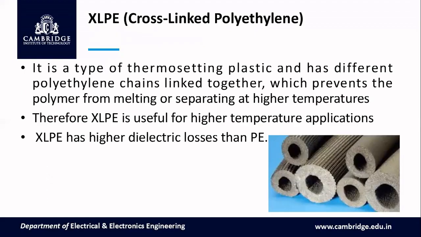XLPE means cross-linked polyethylene. It is a type of thermosetting plastic and has different polyethylene chains linked together. This prevents the polymer from melting or separating at higher temperature. Therefore, these are useful for higher temperature applications. This cross-linked polyethylene has higher dielectric loss than polyethylene.